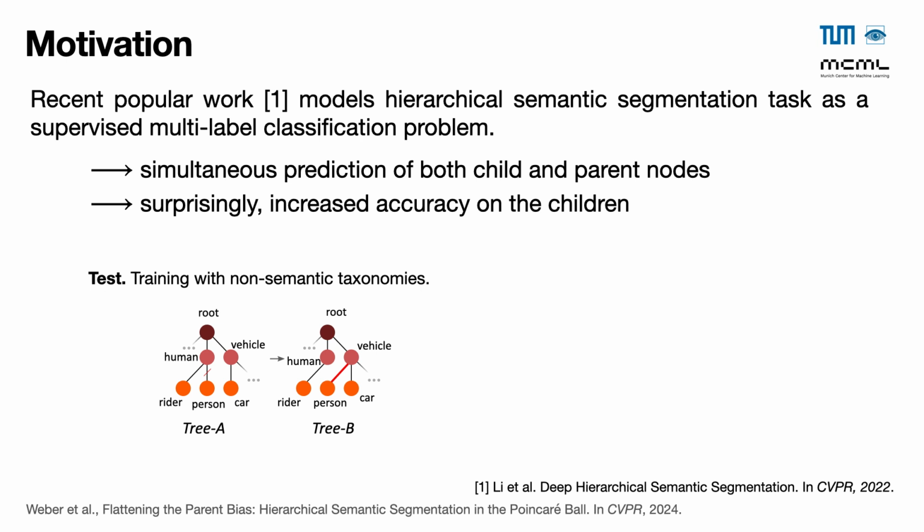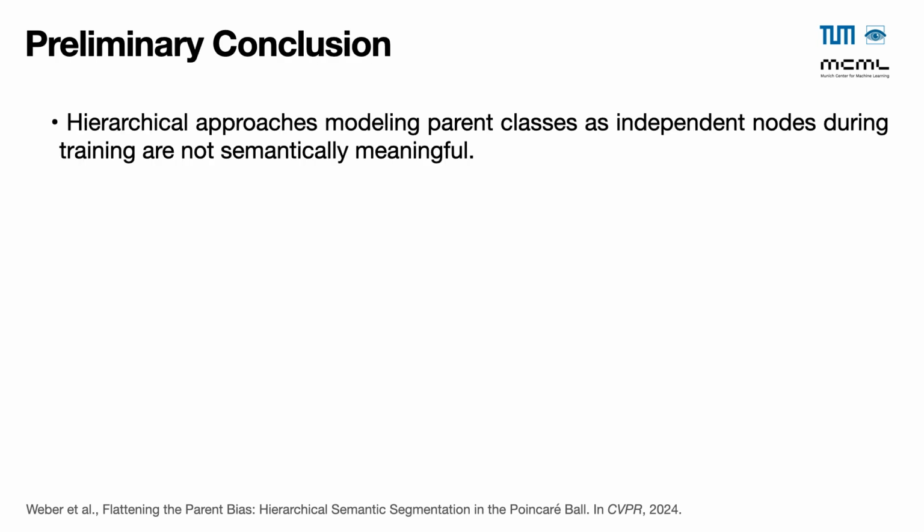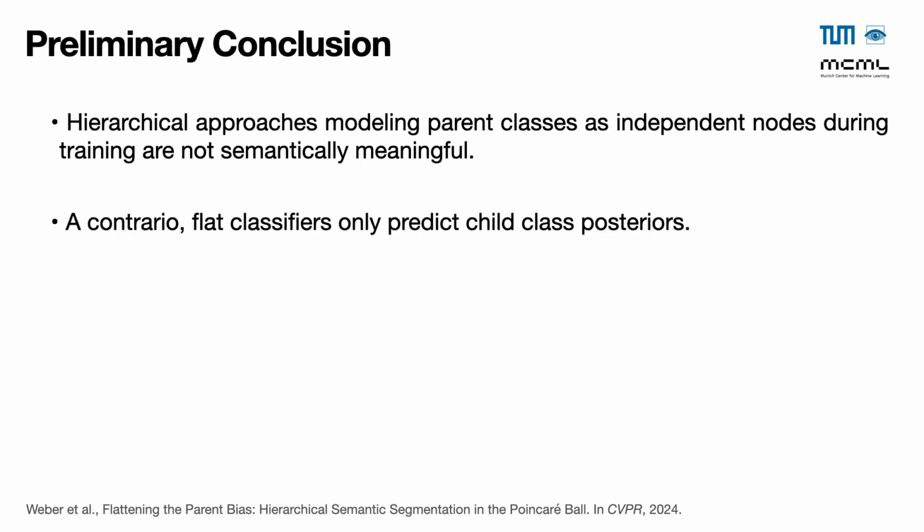To demonstrate the lack of semantic meaningfulness, we train the model with non-semantic taxonomies. For instance, in tree B, the node person is not defined as a child of vehicle. We find that the accuracy with the non-semantic tree is not different from the accuracy with the semantic taxonomy, tree A. We conclude that this hierarchical approach is unrelated to semantic taxonomies. That contradicts the main assumption of hierarchical training.